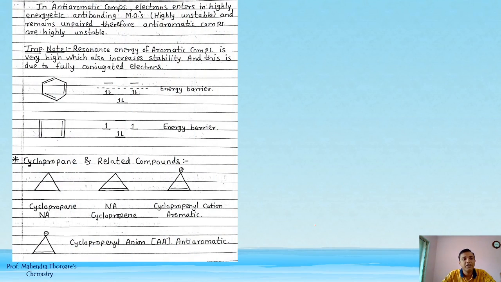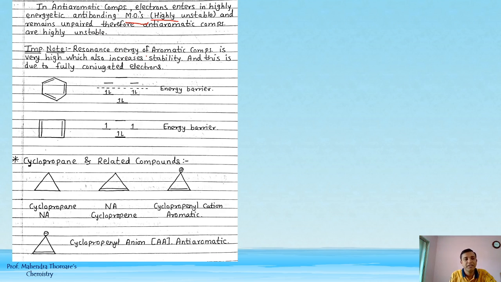In anti-aromatic compounds, electrons enter highly energetic anti-bonding molecular orbitals. Highly unstable होते हैं फिर. So anti-aromatic में क्या होता है? Anti-bonding molecular orbitals highly unstable होते हैं and remain unpaired, therefore anti-aromatic compounds are highly unstable. Electrons unpaired भी होते हैं, so that is why they are highly unstable.